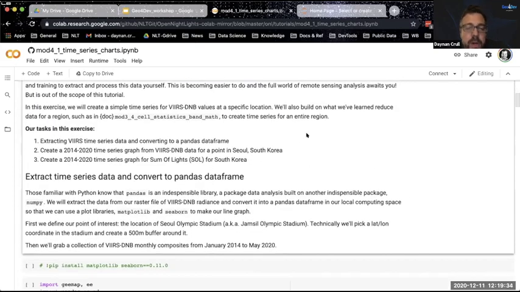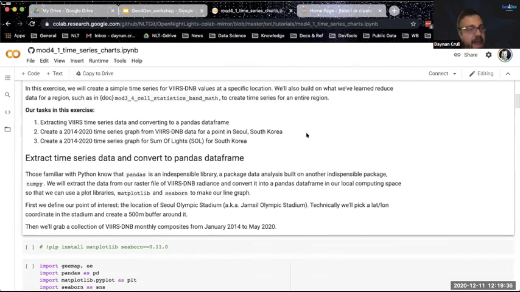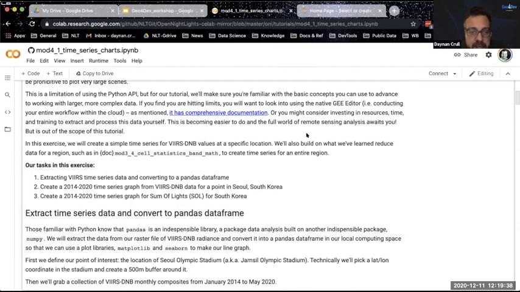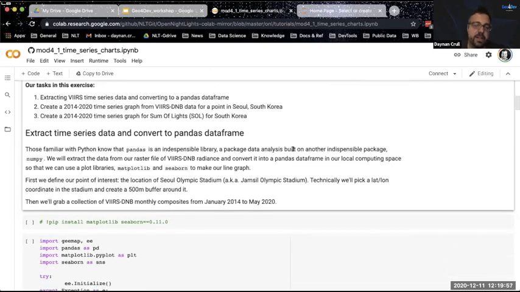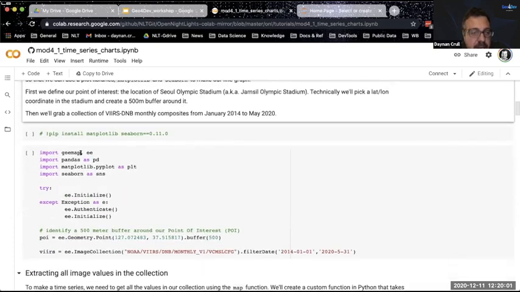Okay, so what we're gonna do is take a look at some VIIRS data. First of all, we are going to grab it for a fairly precise location, not necessarily a point, I guess I should be more technically precise, but an area around a point. And then we're going to look at the sum of lights for all of South Korea. So I chose, somewhat arbitrarily, Seoul Olympic Stadium as my point to analyze.